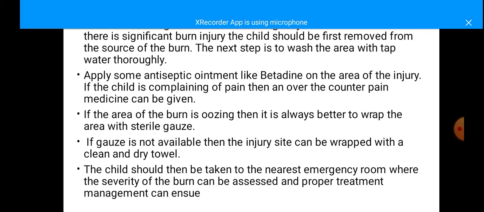If the child is complaining of pain, then give painkillers as prescribed by the physician. If the area of the burn is oozing, then it is always better to wrap the area with sterile gauze. If gauze is not available, then the injury site can be wrapped with a clean, dry towel. The child should be taken to the nearest emergency room where the severity of the burn can be assessed and proper treatment management can be ensured.